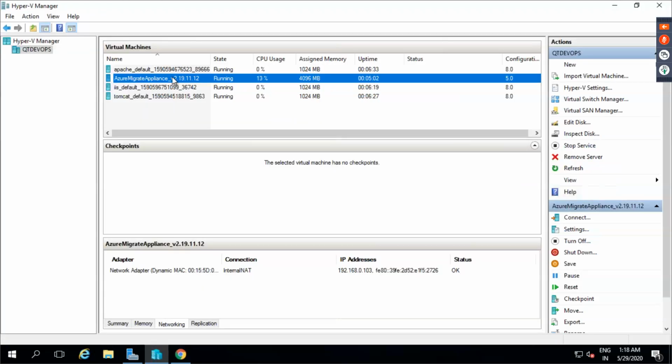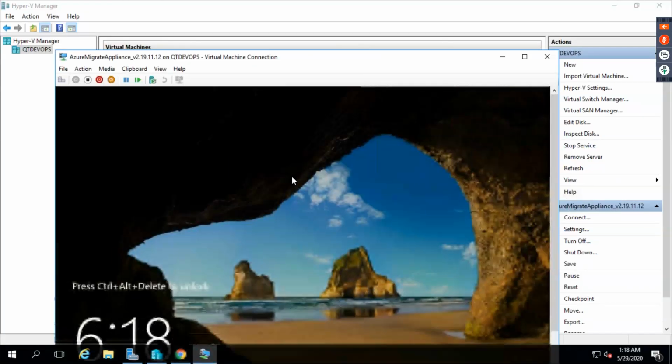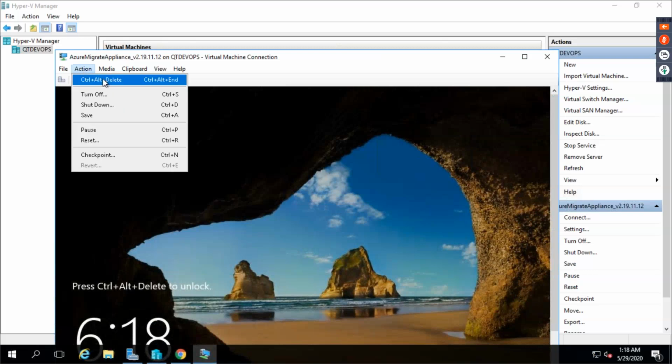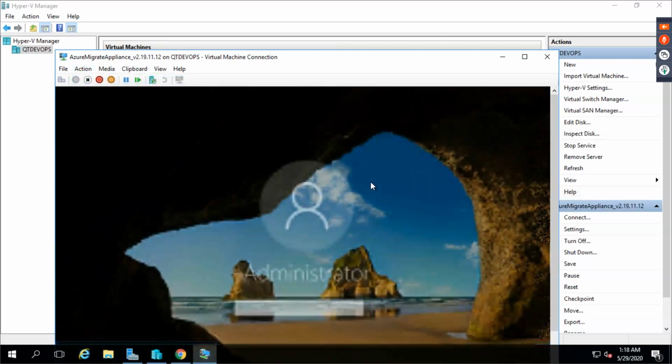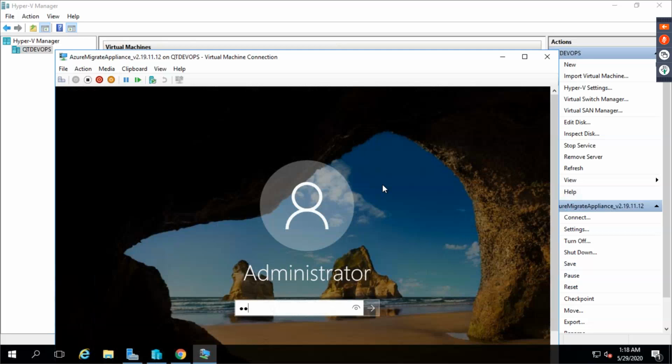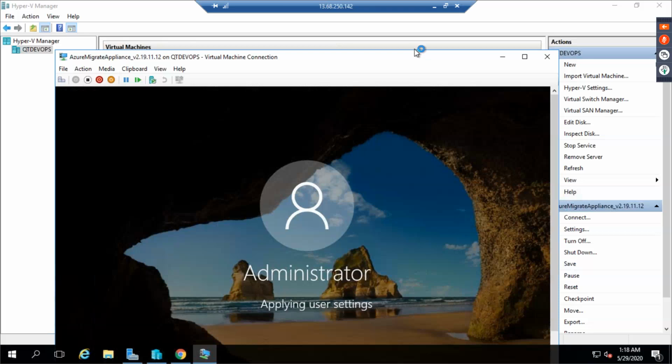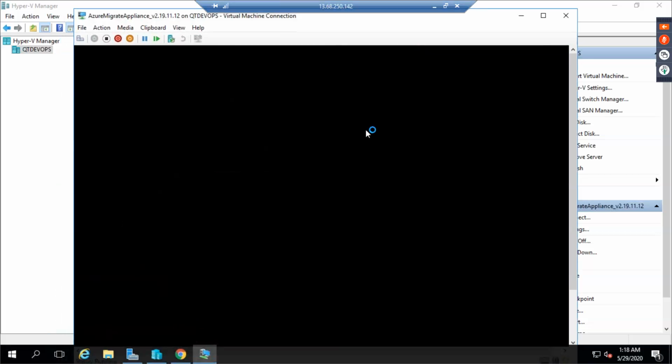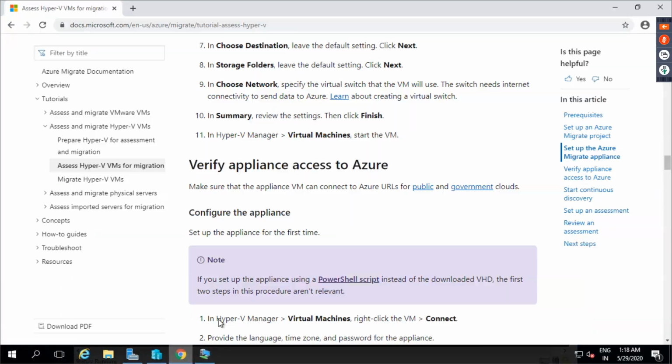So once you log in to this machine, you have created the username and password. Just ensure whatever is present.